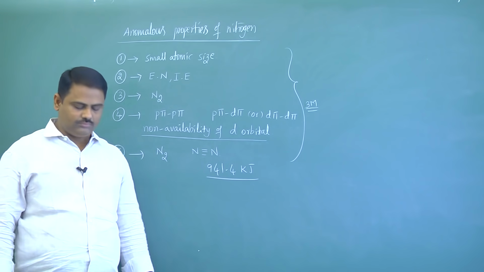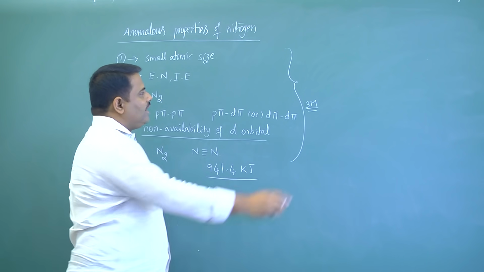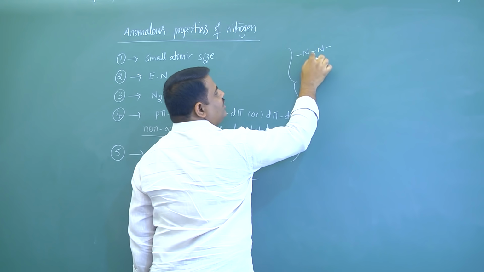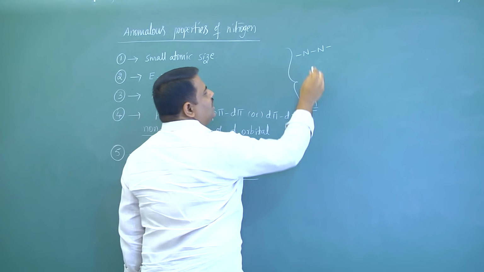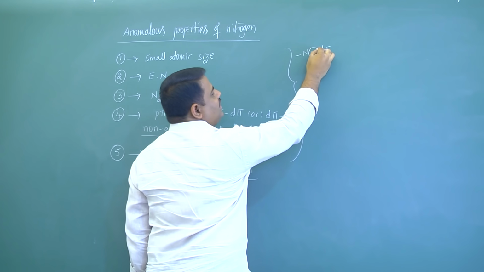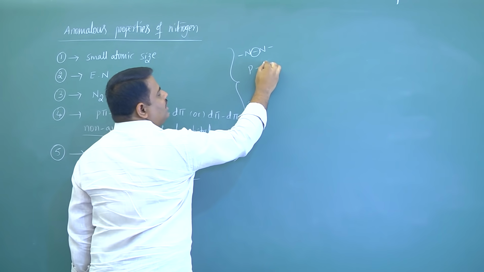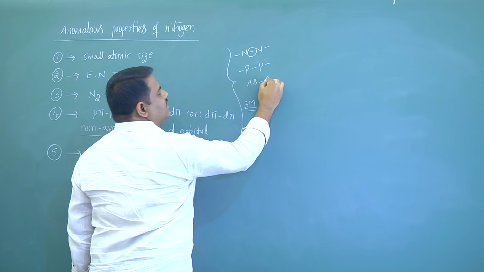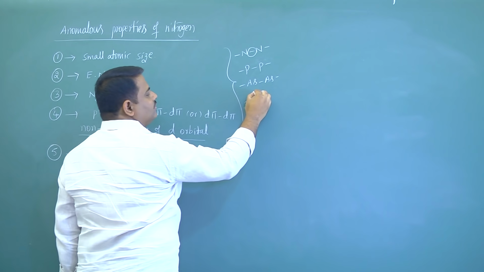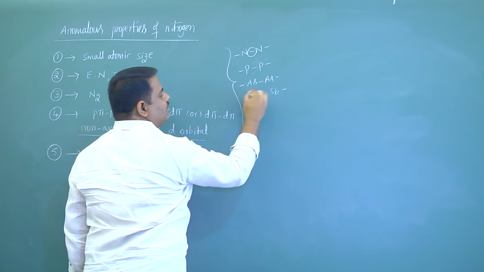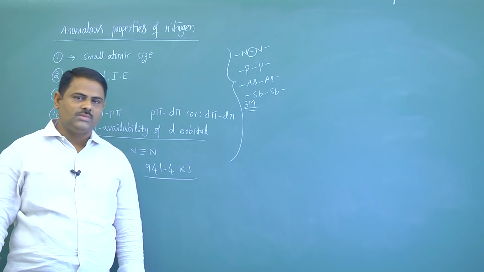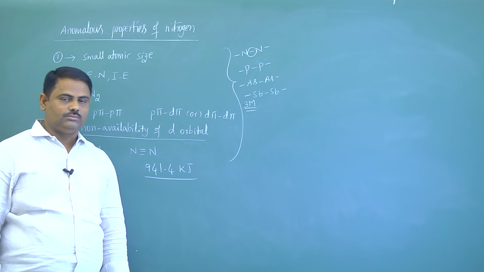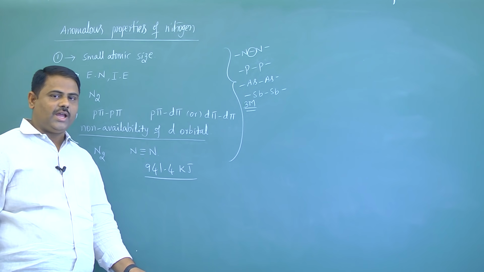Now here, when nitrogen is forming a single bond with nitrogen, the bond dissociation energy of the single bond is less when compared to the single bond between phosphorus and phosphorus, arsenic and antimony also. So here the atomicity of nitrogen is 2, but for phosphorus, arsenic, antimony it is 4.